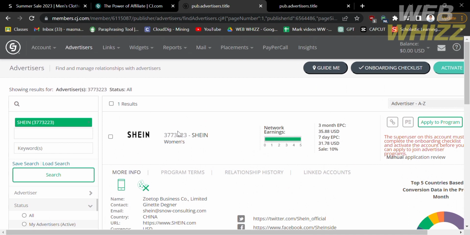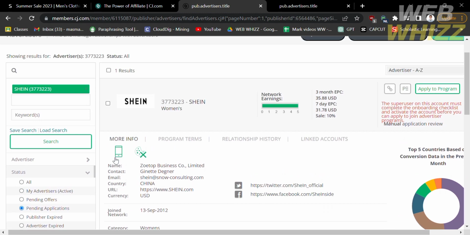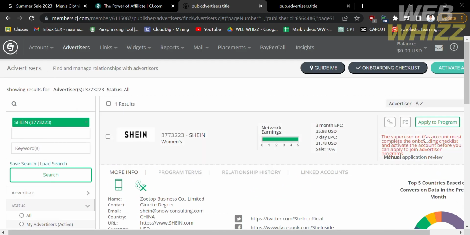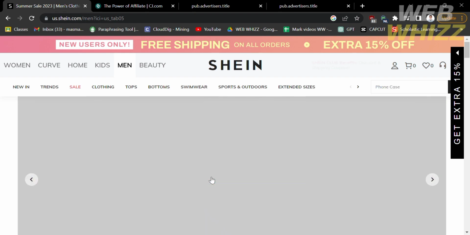However, if the confirmation has been sent to your email address, you can start promoting the affiliate program of Shein. And you also need to create link trackers by clicking this link and proceeding to Link Tools, in which you can generate your link trackers. But in terms of payment, your commission will be sent to cj.com, in which Shein will transfer your commission to cj.com, and from cj.com you will receive and withdraw your commission.